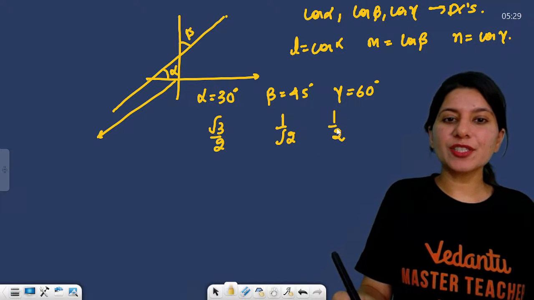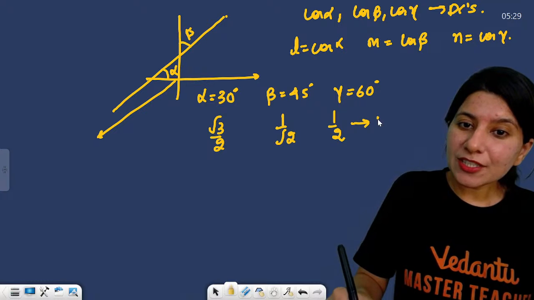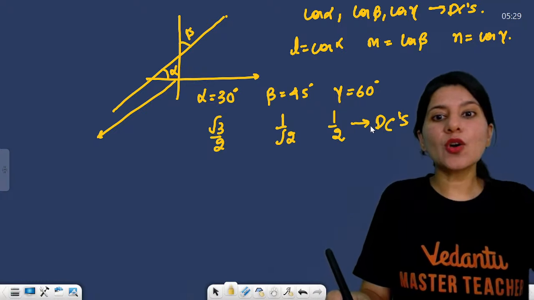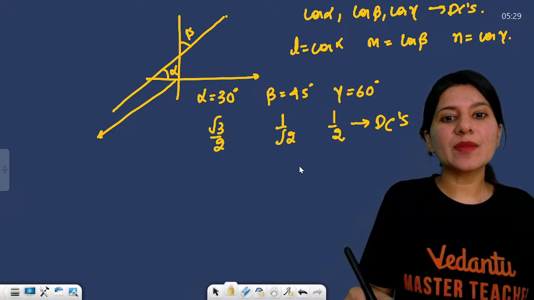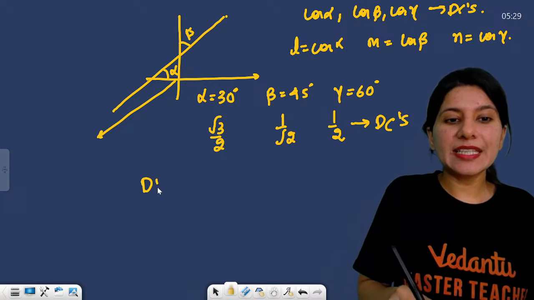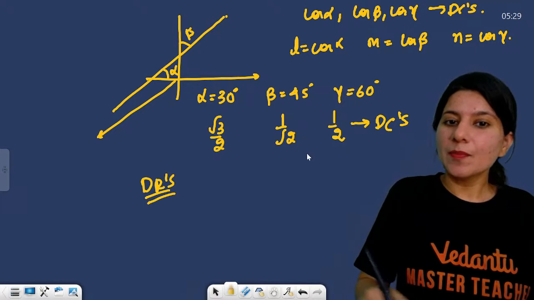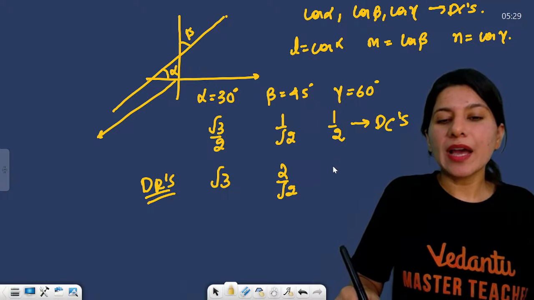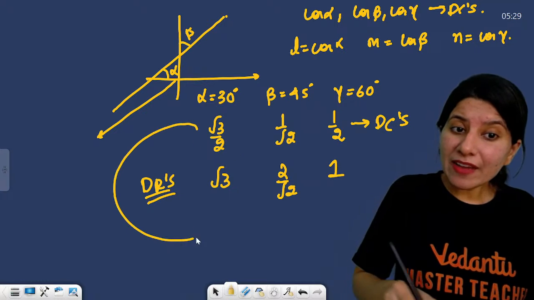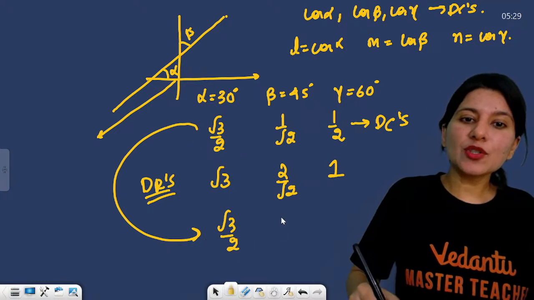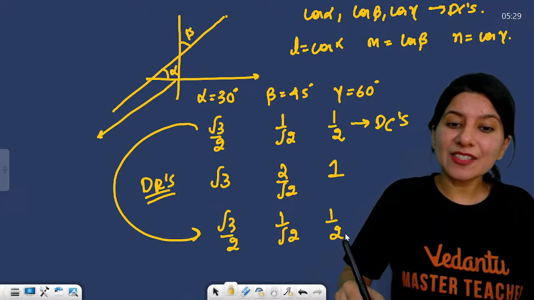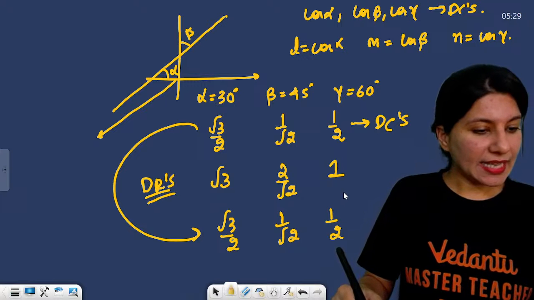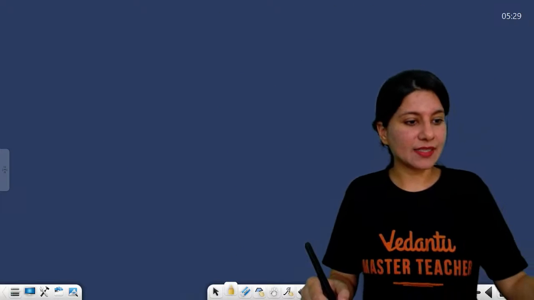This is your direction cosine. Now, what is direction ratio? So you multiply, and it will become your direction ratio. If you wish to find DR, multiply by 2. You are going to get root 3, root 2, and 1. If you multiply by 1, this is still your direction cosine, but this is your direction ratio as well, both.